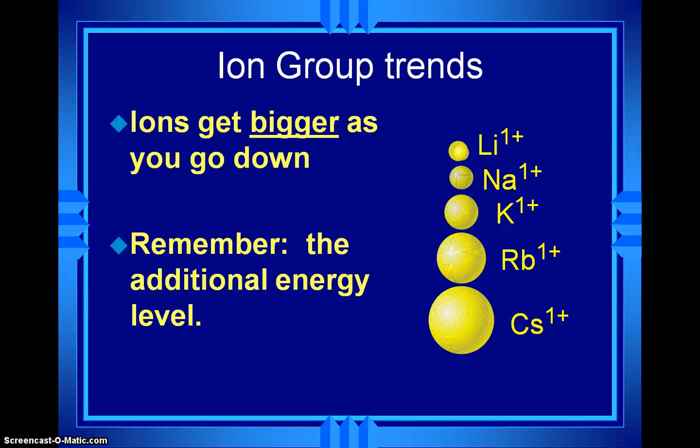Now, if we look at a group trend, this is up and down, okay? Ions are going to get bigger as we go down the group, just like atoms get bigger as you go down the group. Yes, they may have one less energy level than their atom. So a lithium ion has one less energy level than a lithium atom. But still, as we go down, we're going to have more and more energy levels, and they'll get bigger and bigger.